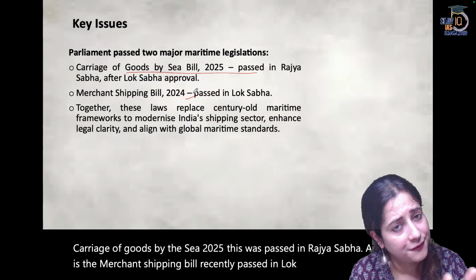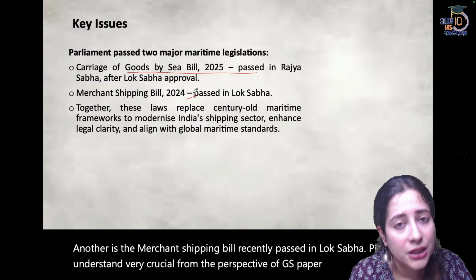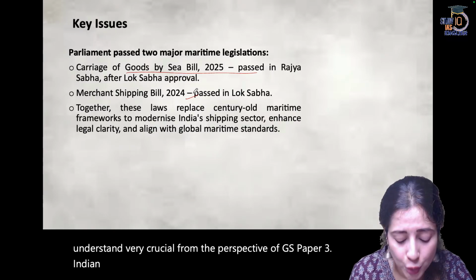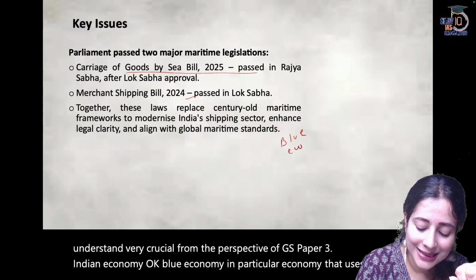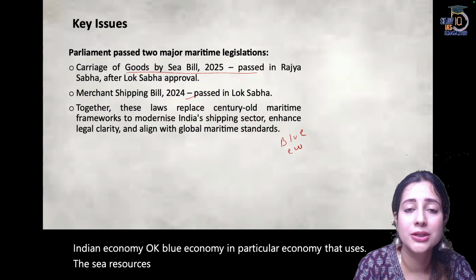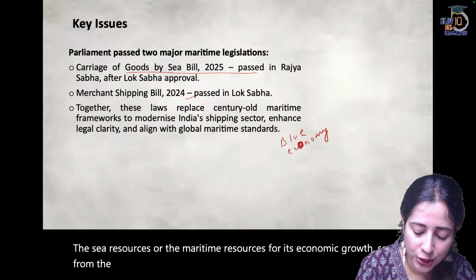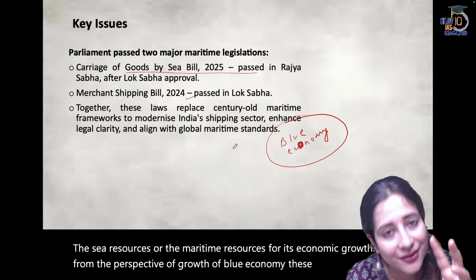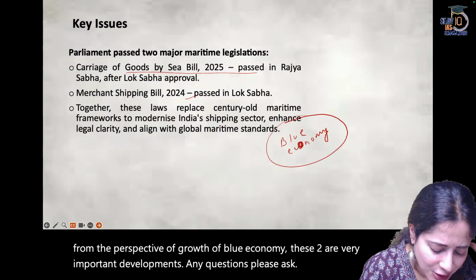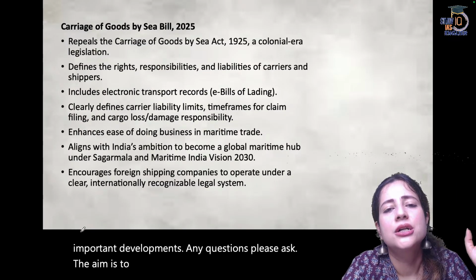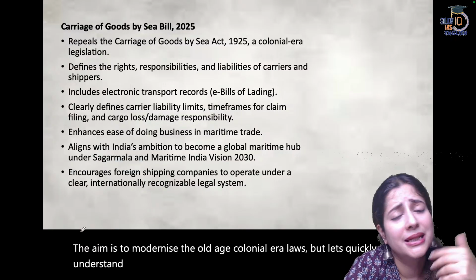Please understand, very crucial from the perspective of GS paper 3. Indian economy, okay, blue economy in particular, economy that uses the sea resources or the maritime resources for its economic growth. So from the perspective of growth of blue economy, these two are very important developments. Any questions, please ask. The aim is to modernize the old age colonial era laws, but let's quickly understand what are these two bills and how will they help us.